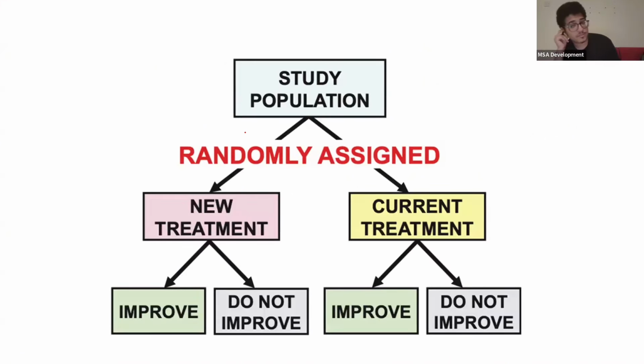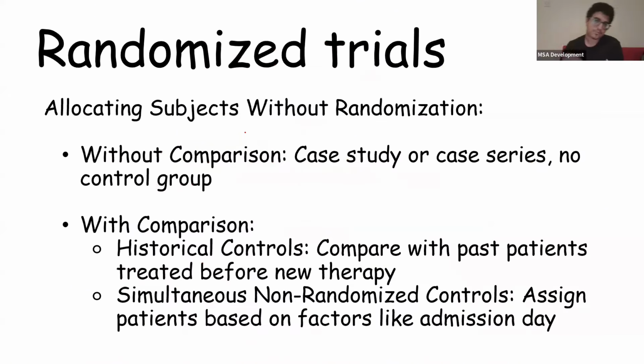So for example, we have a treatment and we have a new one. Okay, so new treatment, old treatment. We give some people the new treatment, we give some people the current treatment, and we see if there's a difference between them. If there's a difference between them and it's a good difference, that's when people start switching to the new treatment. Okay. So there's two ways to do the randomized trials.